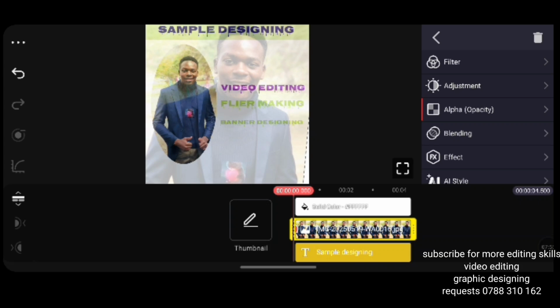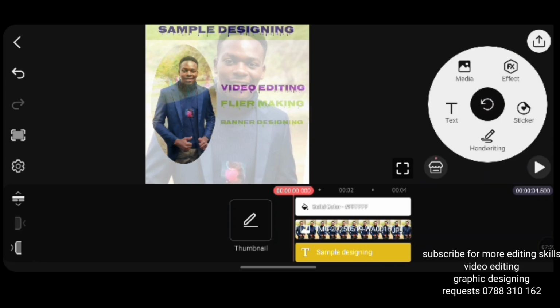Then the text is now not actually visible enough, so I can go to the text down there. As you can see what I'm doing, I'm going to the text down there, right?